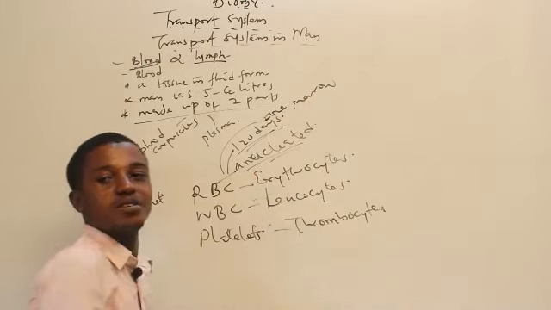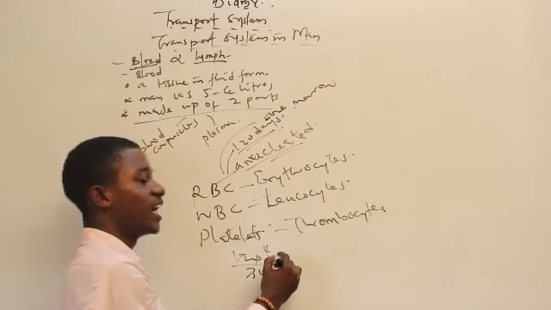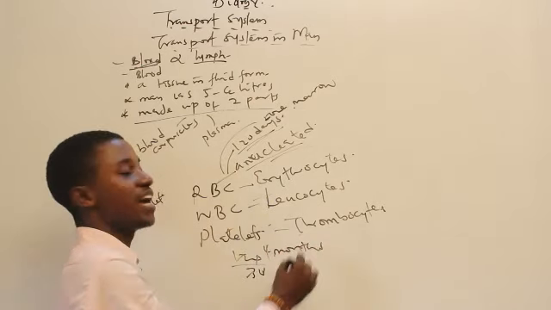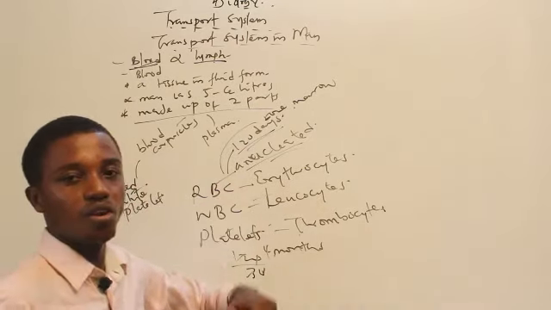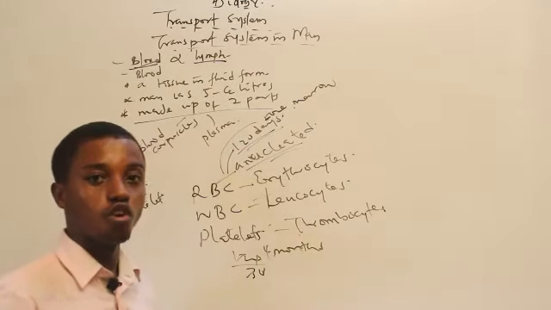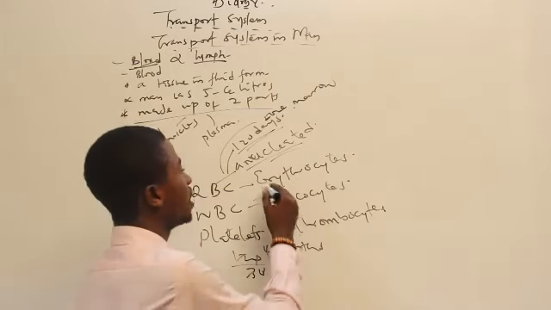Sorry, 120 days will be 4 months. That's 120 divided by 30, which is 4. So it has a lifespan of 4 months. It is produced in the bone marrow. It got its red color from hemoglobin, iron, which is present in hemoglobin. It is anucleated, so it's called erythrocyte.